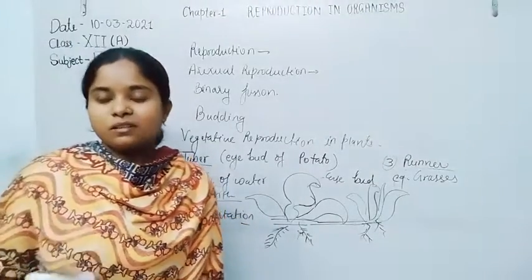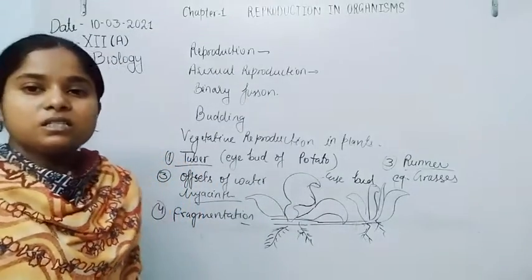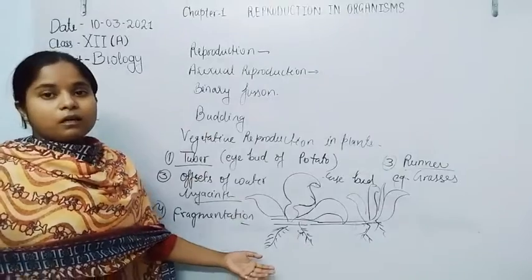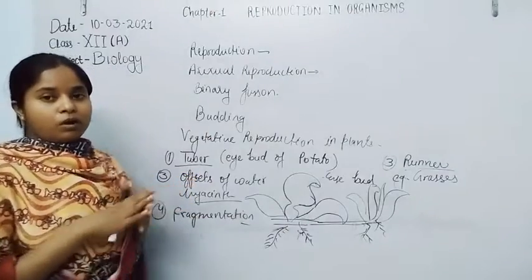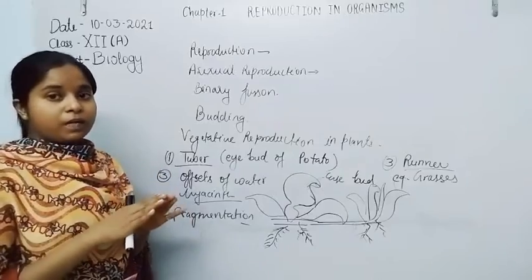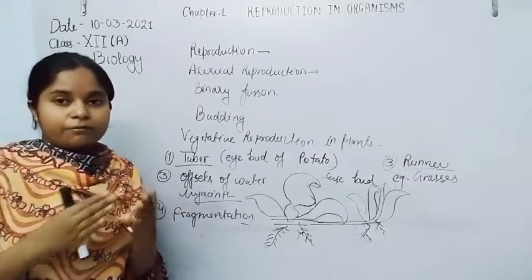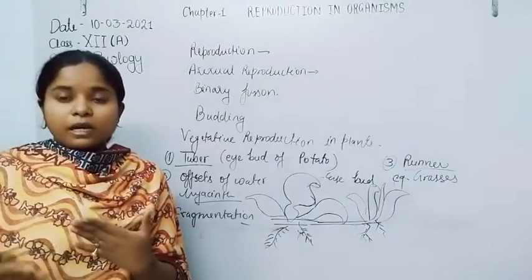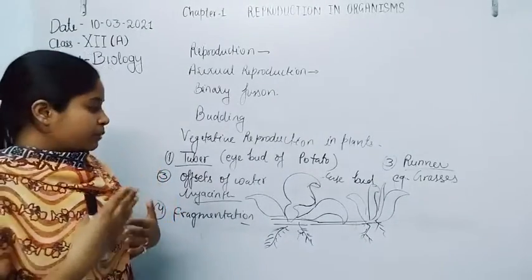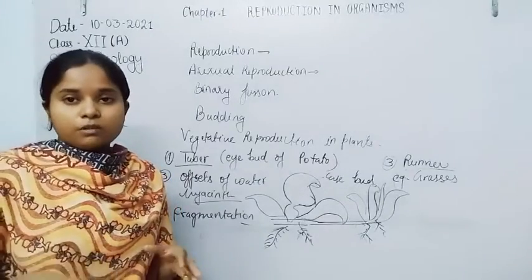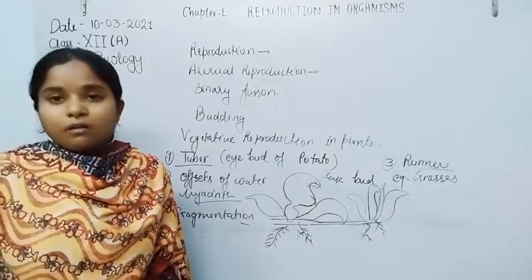Fragmentation is the process by which any particular organ, stem or leaf of a plant becomes separated or fragmented, and separated in the form of fragments, they are capable of giving rise to the young ones.